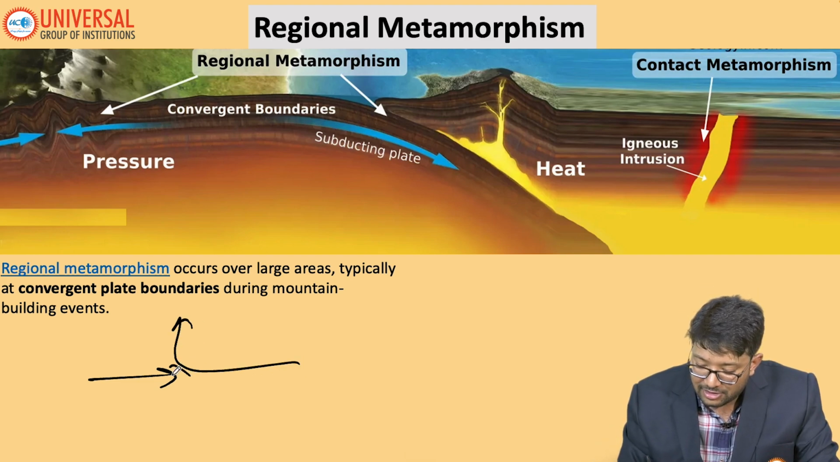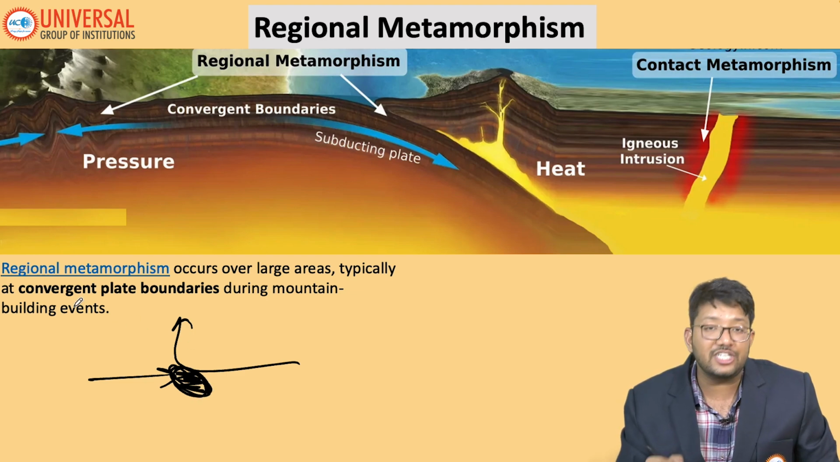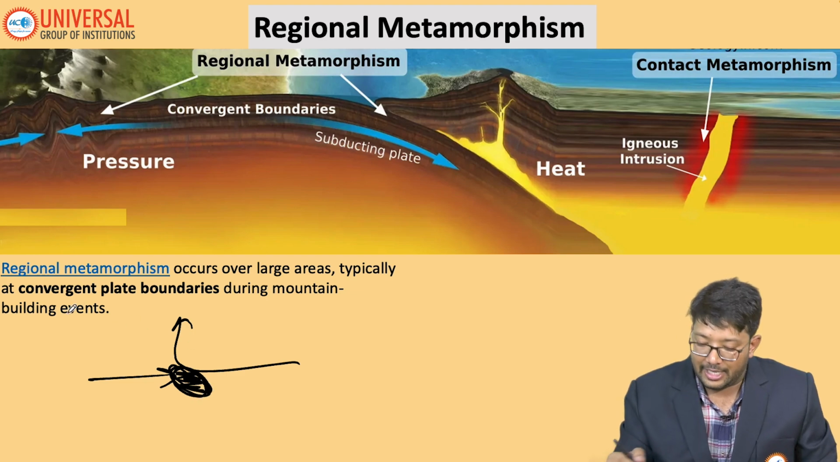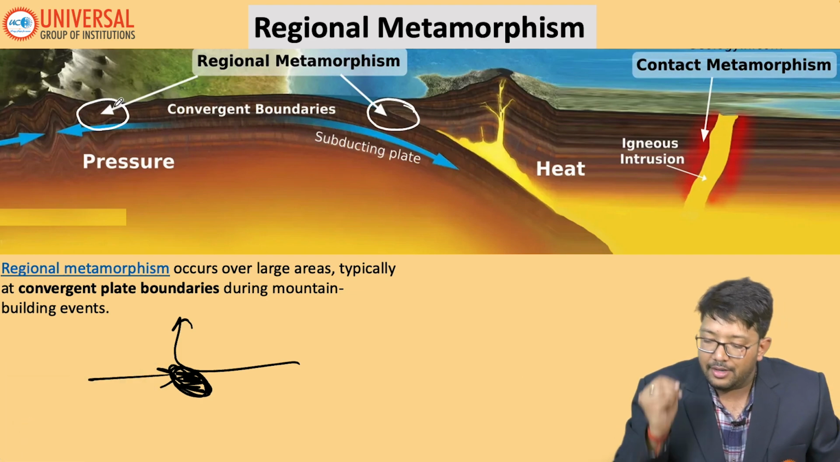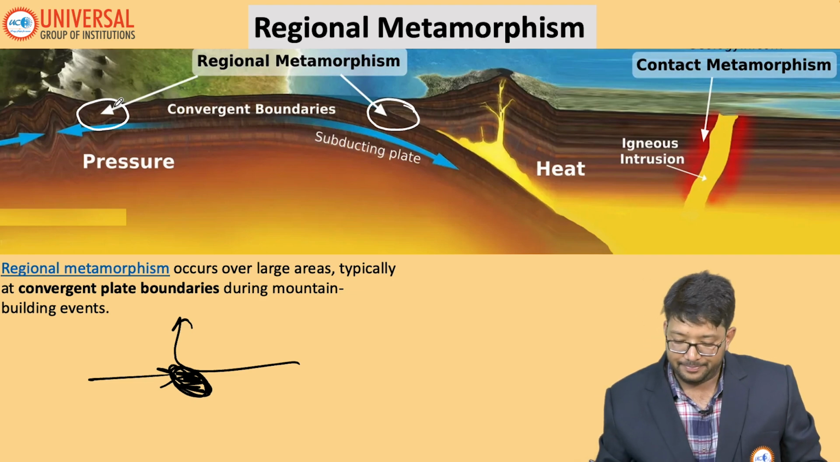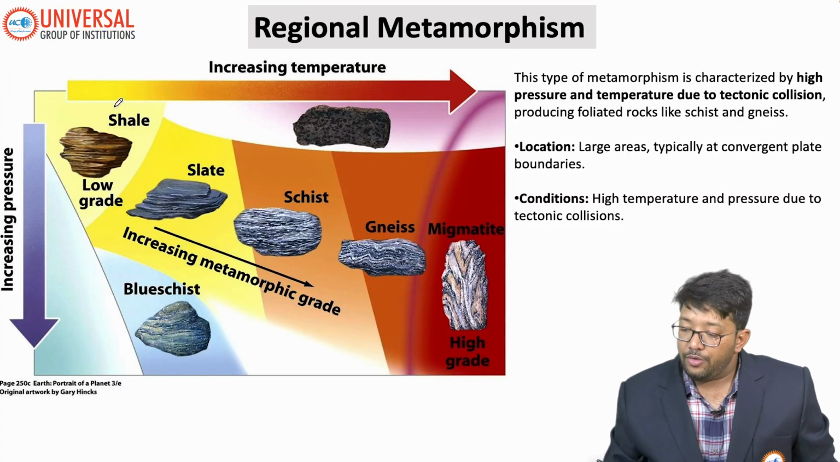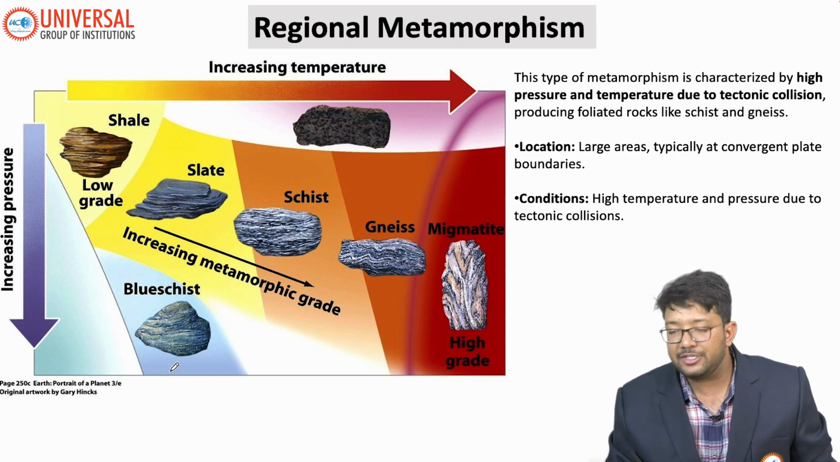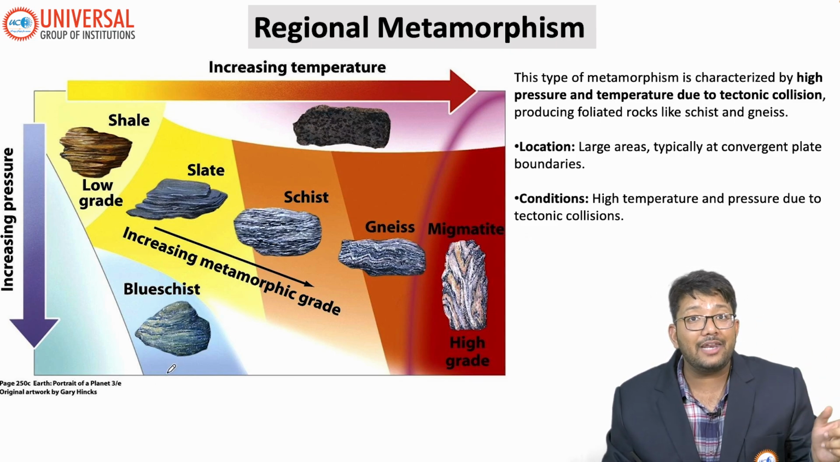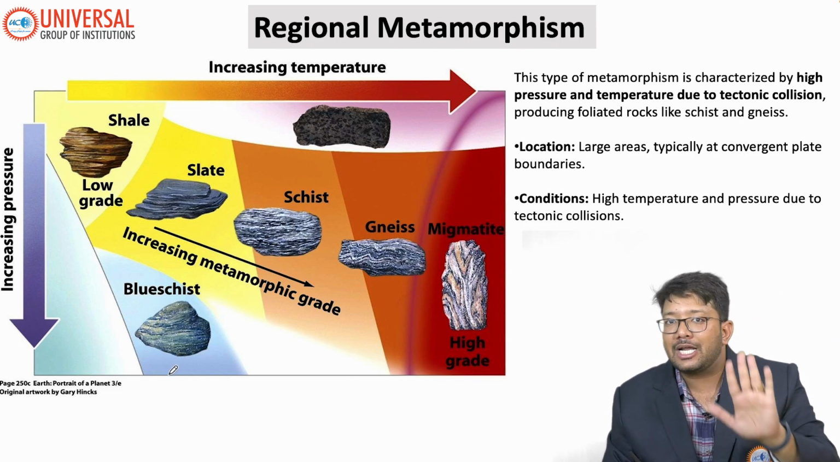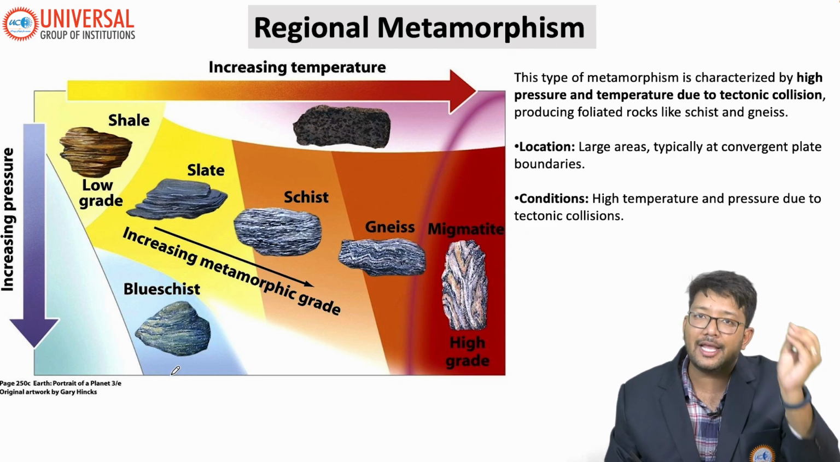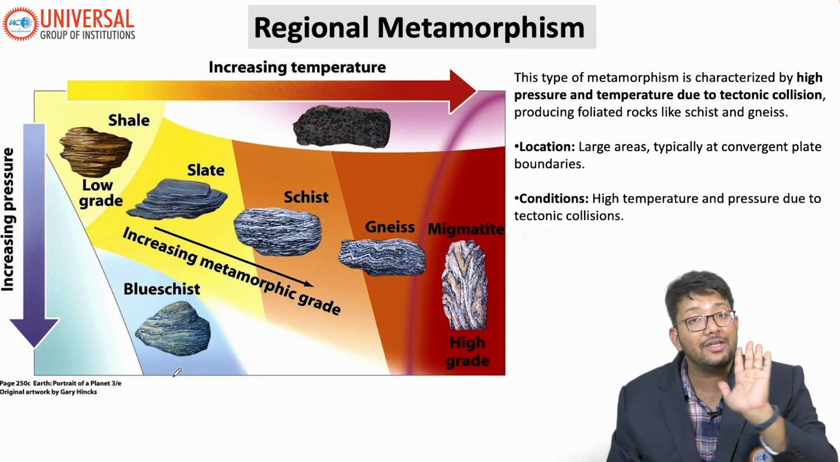So at this subduction zone process, this particular area, you will find the regional metamorphism. Can you see in the diagram itself? This is the area of regional metamorphism. You have to remember that. So this particular type of metamorphism is characterized by high pressure and temperature due to tectonic collision. Earlier it was due to igneous intrusion. See, same thing is going on. Metamorphism means increase in pressure and temperature. All the types of metamorphism, same thing.